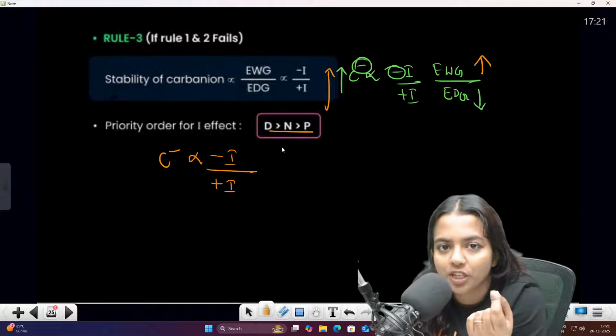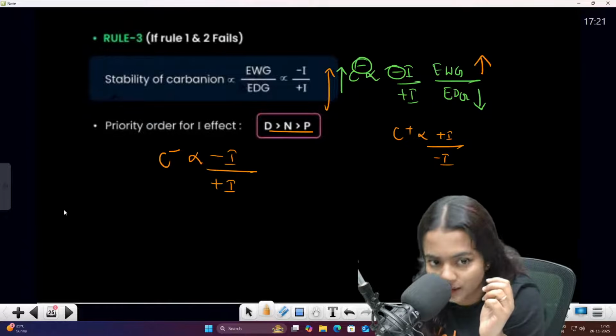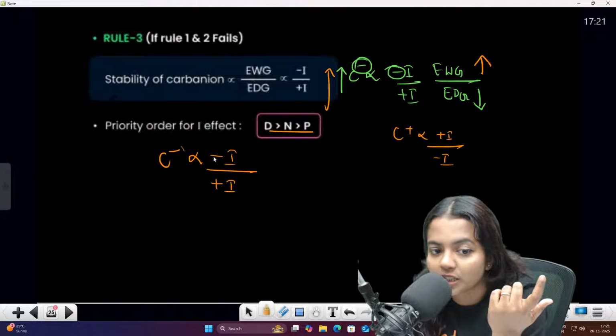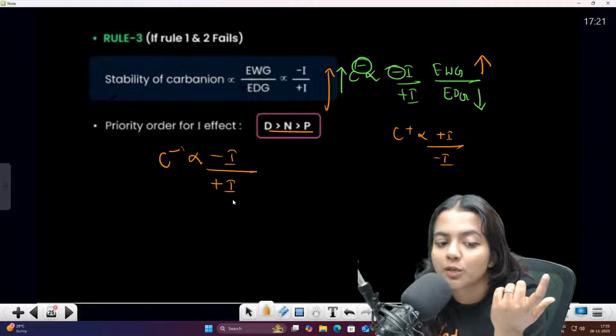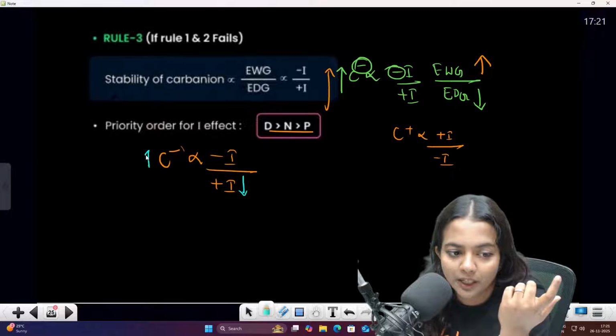We have studied carbocation as the opposite: when C is plus, it is directly proportional to plus I and inversely proportional to minus I. Here, when C is minus, it is directly proportional to minus I and inversely proportional to plus I. So when this decreases, this will be increasing.